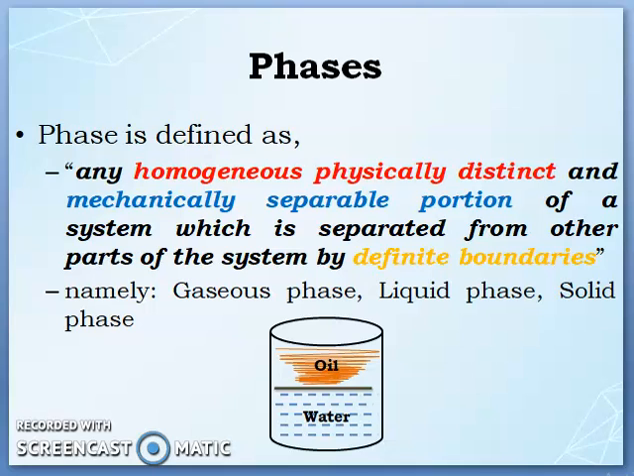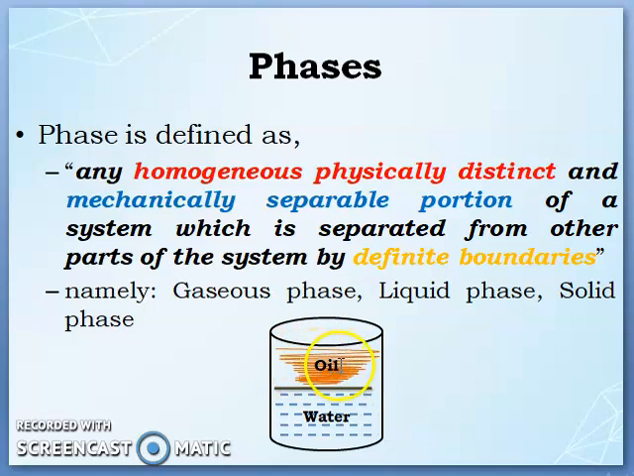Consider this example. This is a water oil system. System means it is a place where chemical reactions are under study; the chemical reactions under study are called a system in thermodynamics. At the bottom we are having water, above which we are having oil.